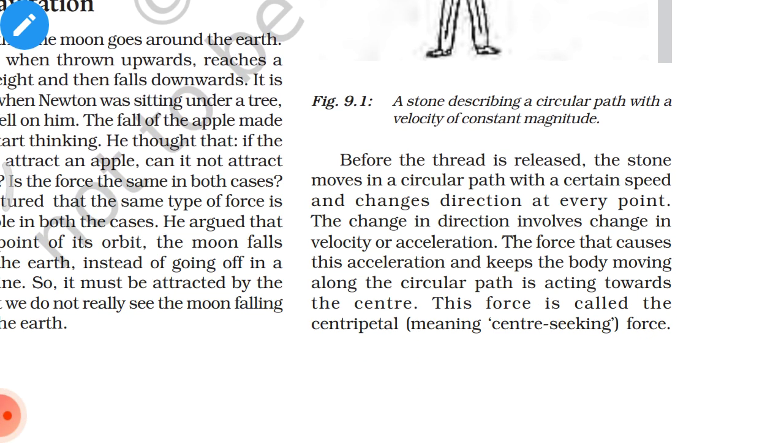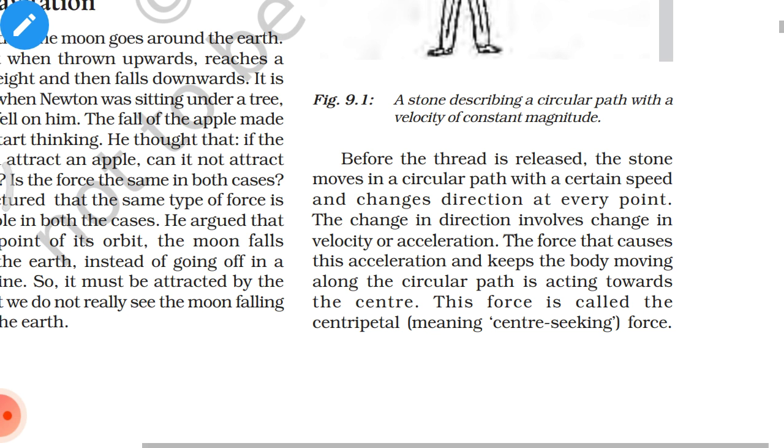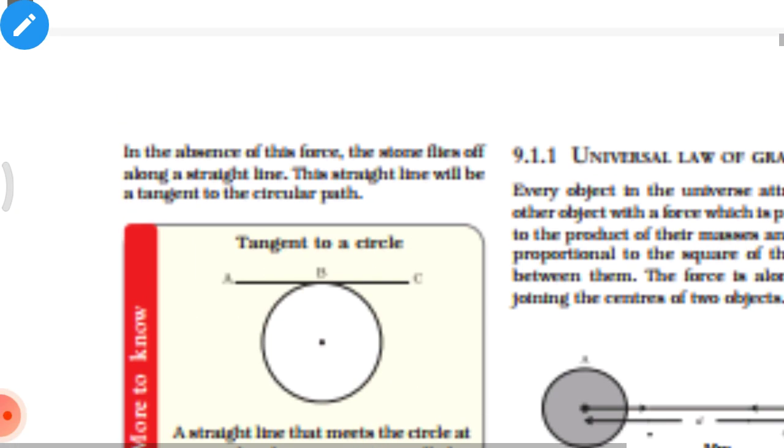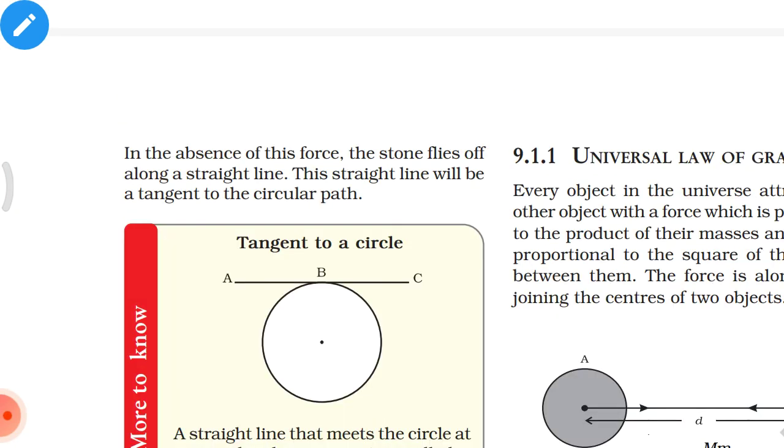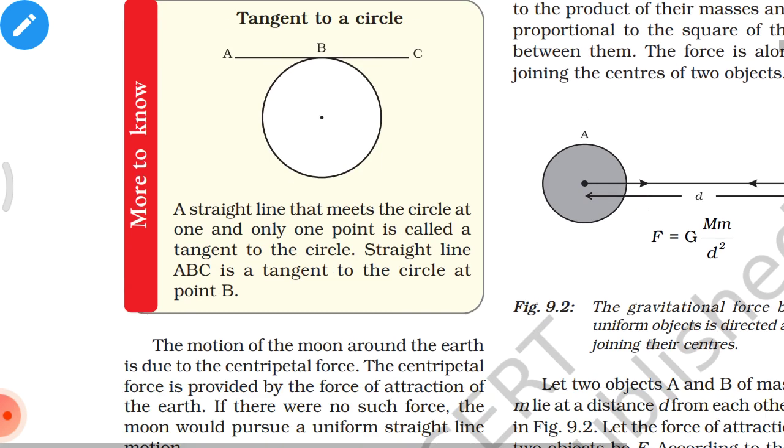Before the thread is released, the stone moves in a circular path with a certain speed and changes direction at every point. The change in direction involves change in velocity, or acceleration. The force that causes this acceleration and keeps the body moving along the circular path is acting towards the center. This force is called the centripetal, meaning center-seeking, force. In the absence of this force, the stone flies off along a straight line. The straight line will be a tangent to the circular path.